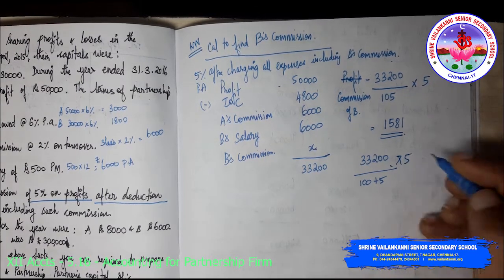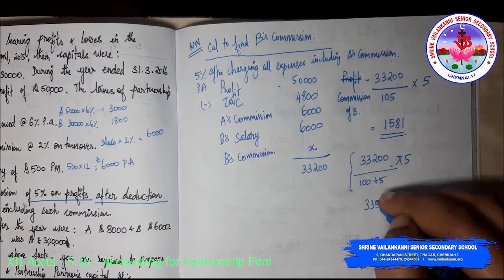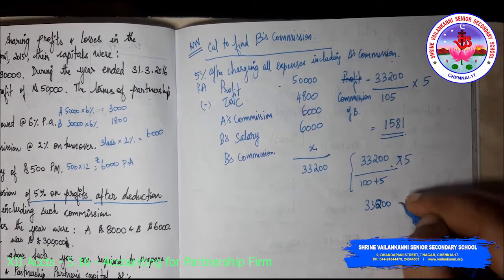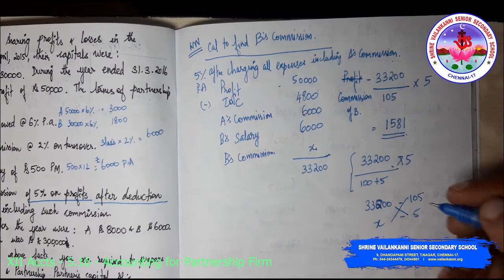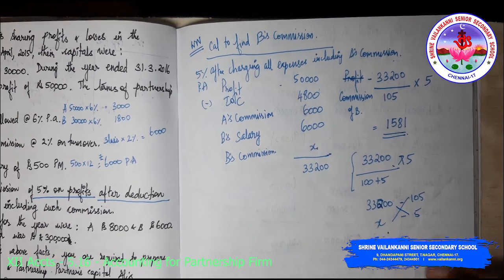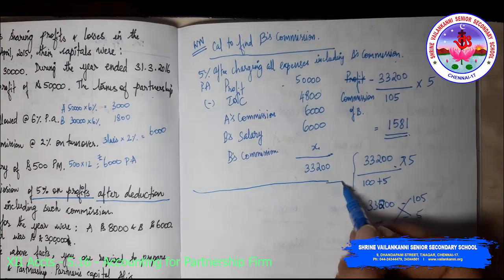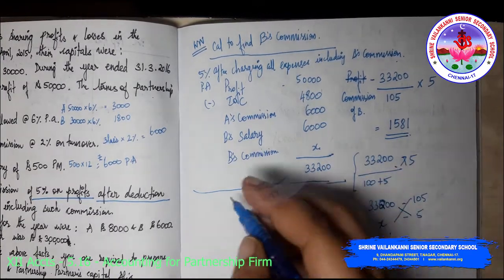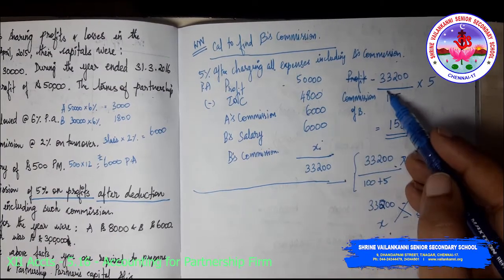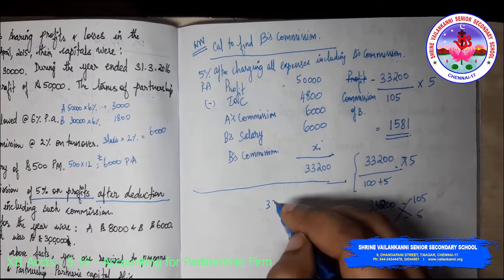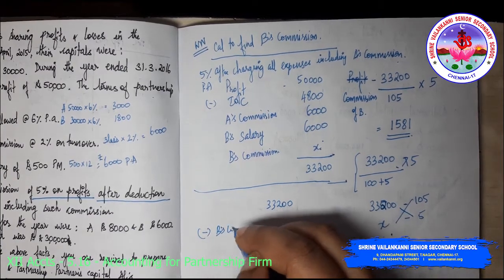So into 5%. So how did I get this? I got this: 33,200 is 105. What is 5? I have just cross multiplied it. So I will get x. Okay. So we will just have this calculation and check whether we are getting it right. So 50,000 minus all these things, I am getting 33,200 minus B's commission.